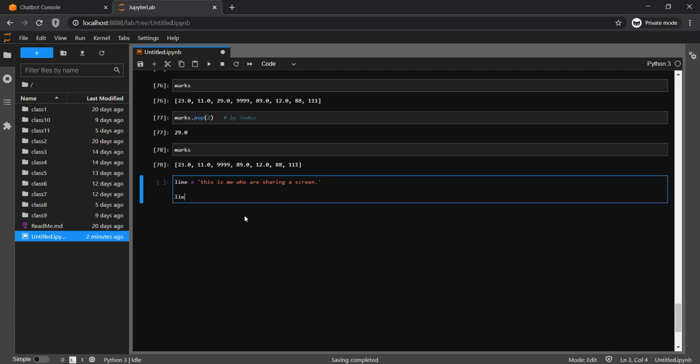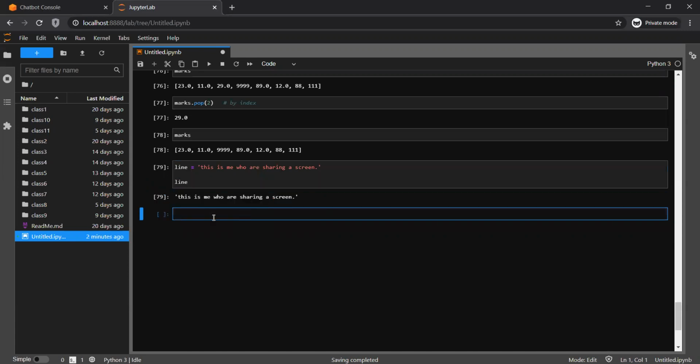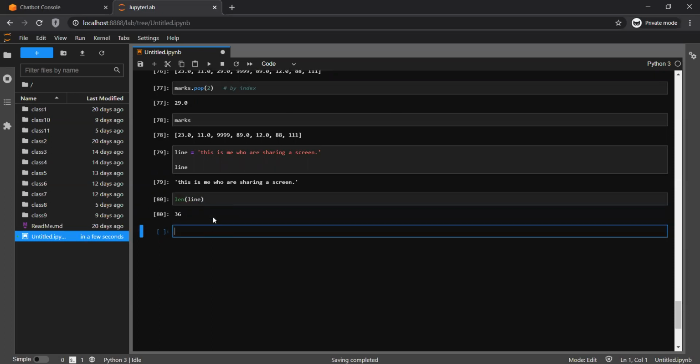This is a string. I wanted to know how many words it has. Remember, word, I'm not talking about characters. If I do len of line, it will return the number of characters it has, that is 36.